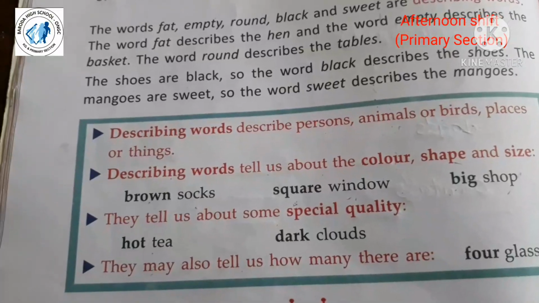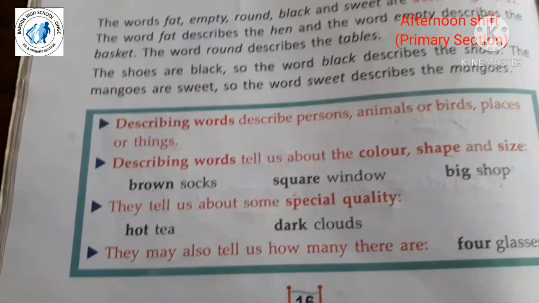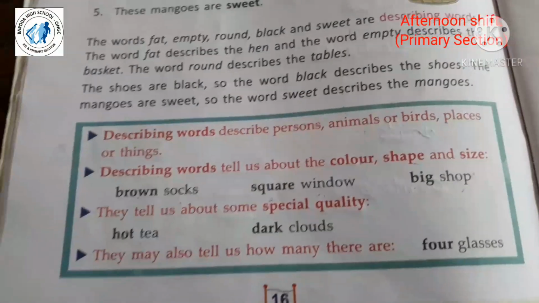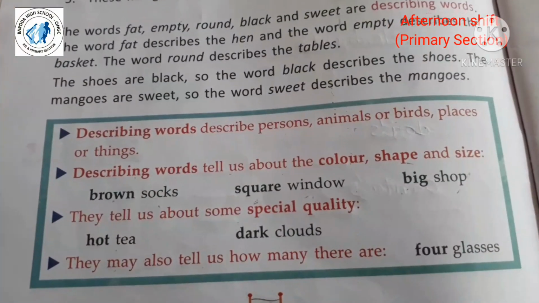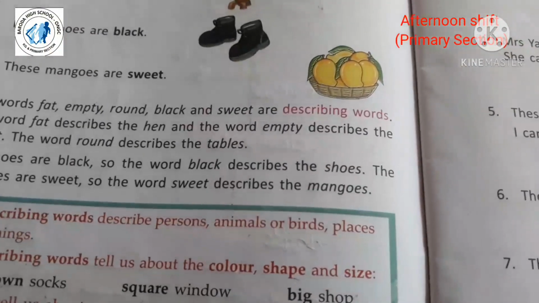What do we call describing words? Adjective. Adjective is the second name of describing words. Both are the same. Describing words or adjective. So it is better you know these describing words as adjectives. Now, I hope you all understood. What is a describing word?